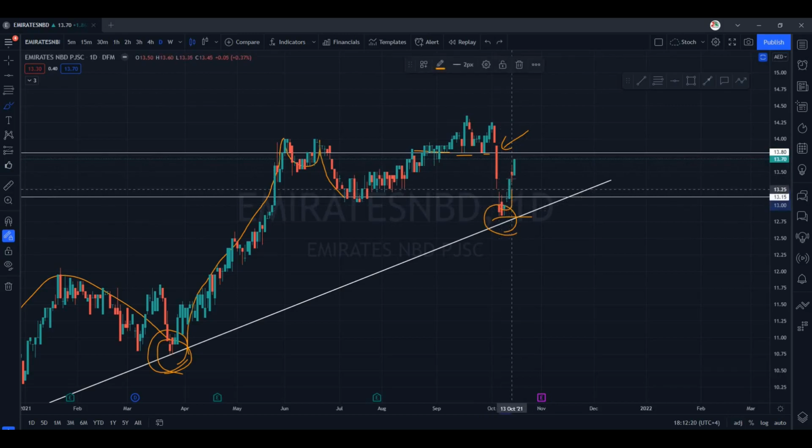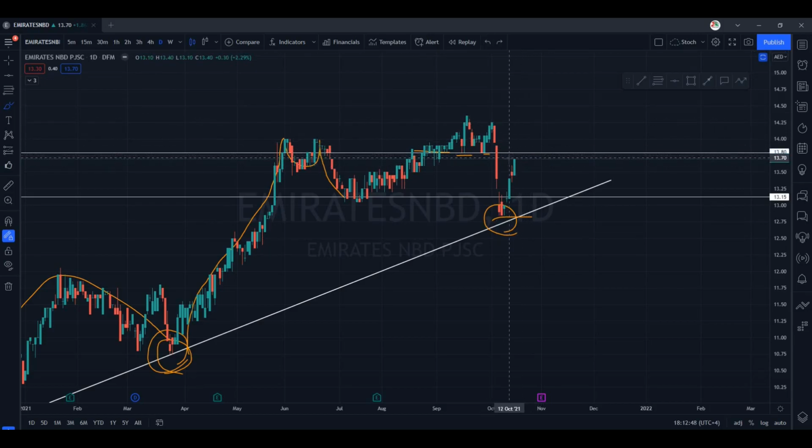We are seeing a recovery, but now we should wait and see how market is reacting at this support and resistance line. There are good chances it can come back again and then cross it when it tries to cross for the second time, or there are good chances it can go directly up. That is the reason I say you cannot just directly purchase or sell a stock. You need to stalk a stock at a particular level.